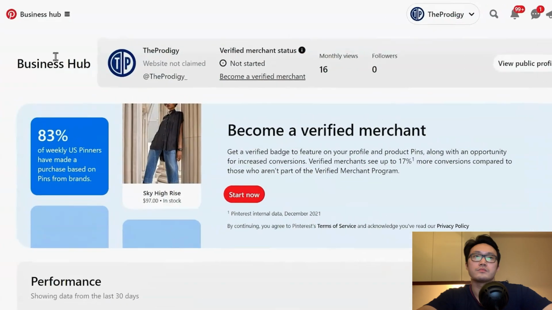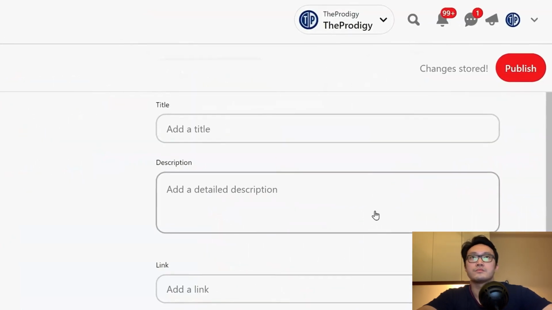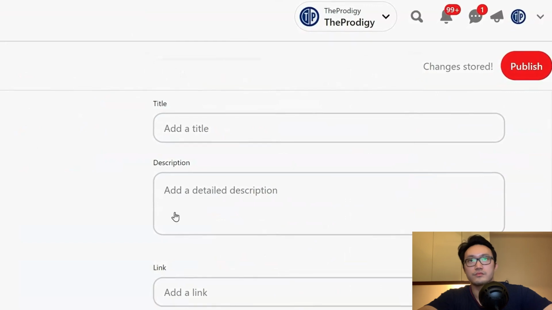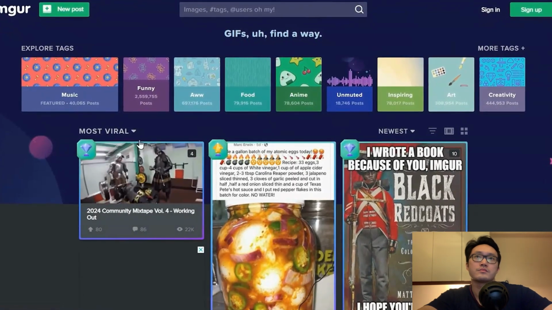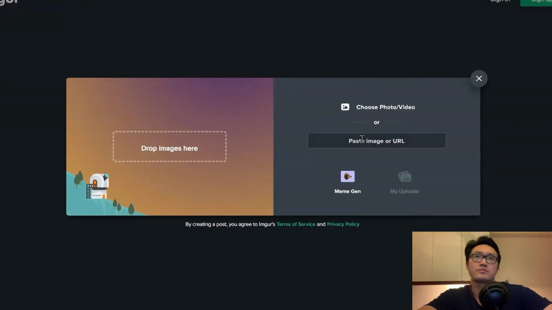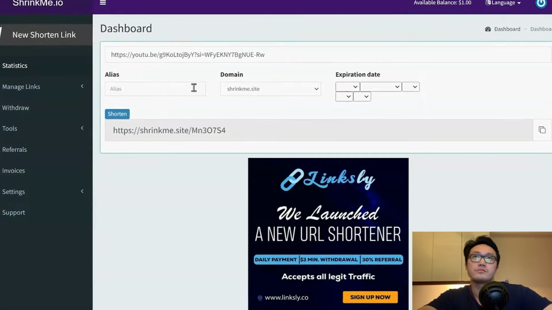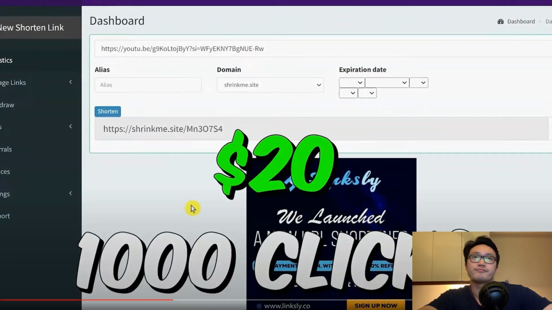Just go to Pinterest.com, click on the icon, and select Create Pin. It's going to take you to this page where you can share the short link of that song that you listened to. Paste the link here, add a description, add the title, and then hit publish. You can also go to Imgur and share your link there. Imgur also has a lot of free traffic. Just click on New Post, add an image, and paste your shortened link from shrinkme.io so that people can click on the link, listen to the song, and you get paid for it. Keep in mind that you will not get rich with this method. You will only get paid about $20 for every 1,000 clicks, which is not very much.